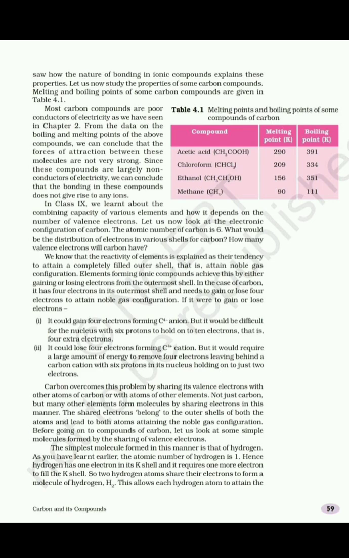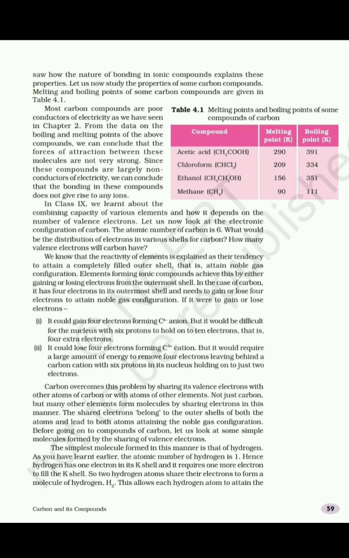And as I told, the size of the atom is small, so there is a strong force of attraction between the nucleus and the orbit, and so it will require a large amount of energy. So carbon cannot lose 4 electrons and cannot form a cation. That's why carbon follows the third method, that is sharing of electrons with carbon atoms or atoms of other elements.